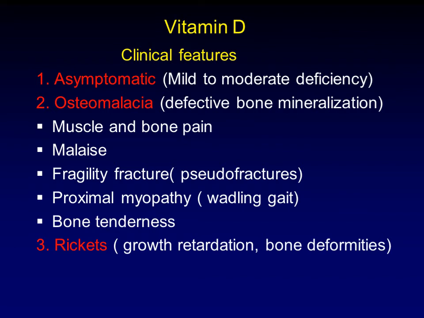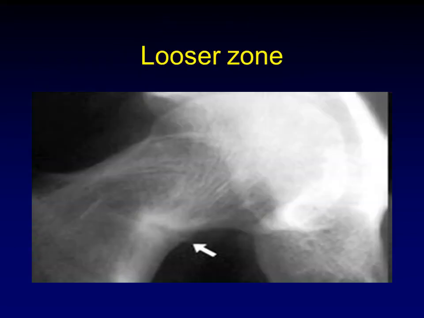In children, as we mentioned, patients usually do not develop fracture, but develop growth retardation and bone deformity. And the picture can show the Looser zone, what's called pseudofracture, which means a partial fracture. Normally, a fracture due to trauma starts from one cortex of the bone, traversing to the opposing cortex.